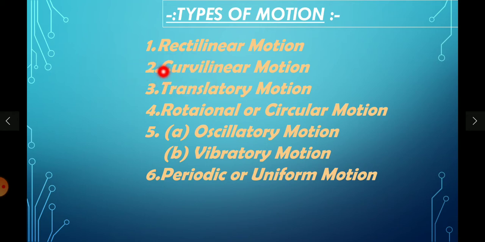The second one is curvilinear motion. The third one is translatory motion, and the fourth one is rotational or circular motion. The fifth one can be defined in two different ways, that is oscillatory motion and vibratory motion, and the sixth one is periodic or uniform motion.